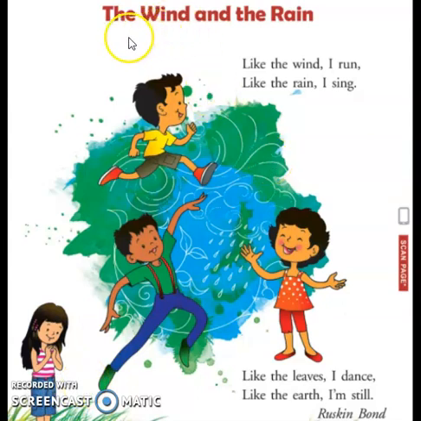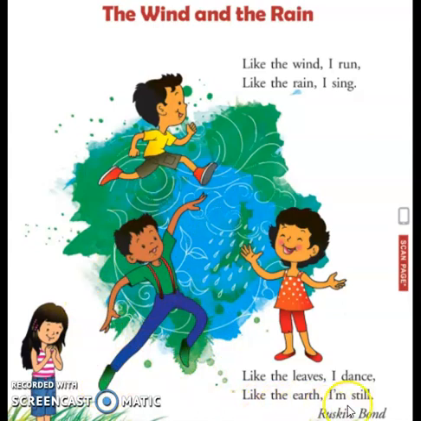Now let us read the poem, The Wind and the Rain. Like the wind, I run. So this boy runs like a wind, very fast. Like the rain, I sing. So she sings like the rain. Like the leaves, I dance. This boy dances like the movement of the leaves.